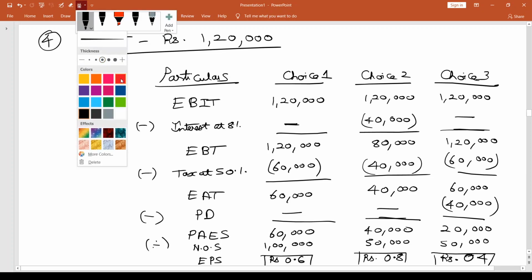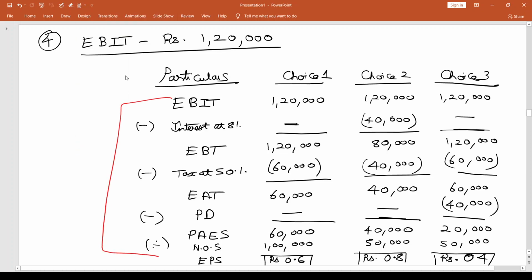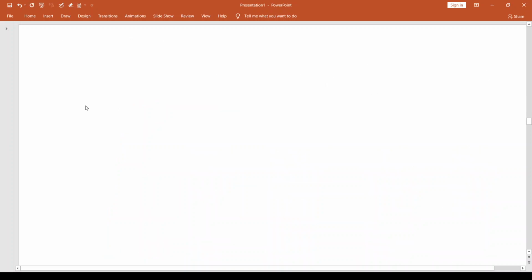So if I now look into this EBIT to EPS analysis, what I understand is choice 2 seems to be the best because it gives me the highest EPS of 0.8. For some reason, if that's not possible, then the next choice that I would look at is choice 1 and only then choice 3. But anyway, choice 2 is the best. So when the EBIT level is 1,20,000, I go in for choice 2. Let's go to the last one, which is the fifth case where EBIT level is 2 lakhs.